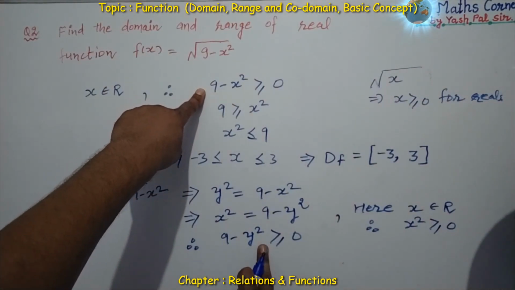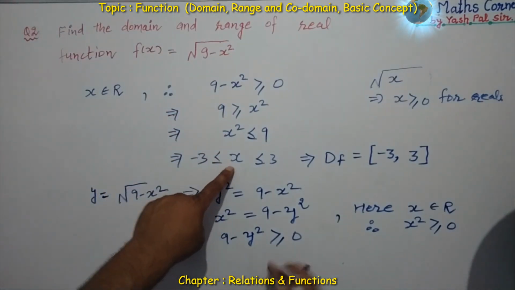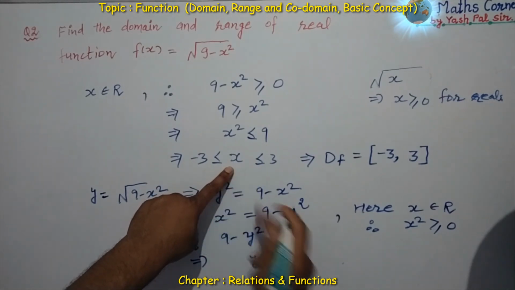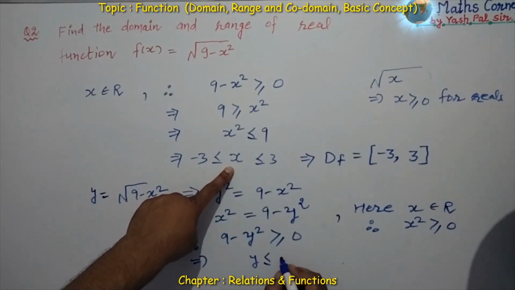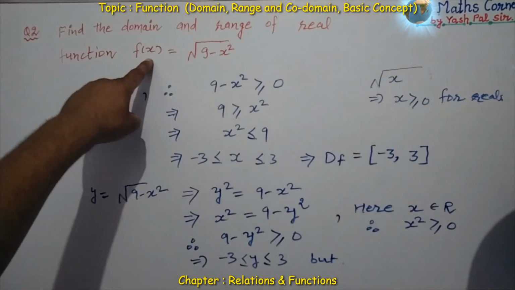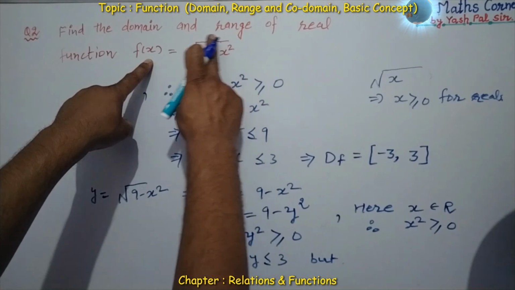So 9 minus y square should also be greater than or equal to 0. Similar situation is here. In place of x we have y. So the conclusion is the same conclusion. In place of x we are writing y. y is less than or equal to 3 and greater than or equal to minus 3.